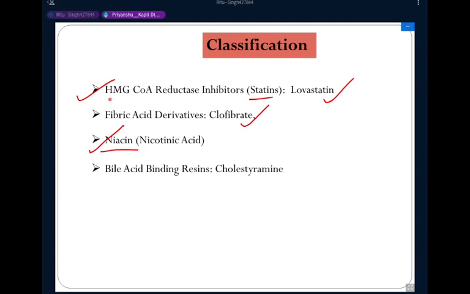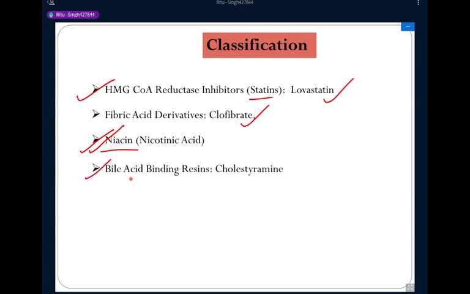And Vitamin B3. Okay, so niacin is vitamin B3, also called nicotinic acid. So this is the niacin drug. It is also used for lowering the lipid level in the blood.